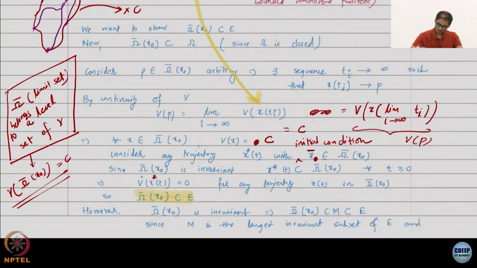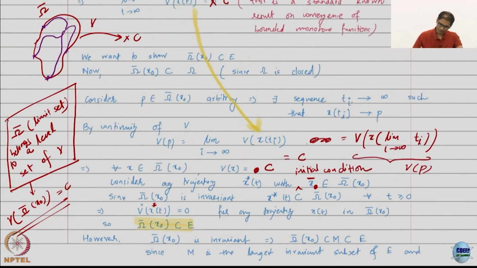Now things are very straightforward. After that is just one sentence. Omega bar is invariant. It does not only have the property that V dot of omega bar is 0, it also has the property that it is invariant. E does not have this property, by the way, we have already seen by examples that E itself does not have this property.